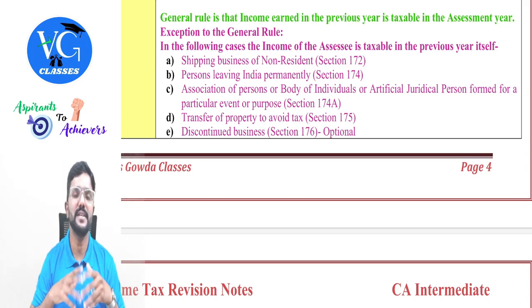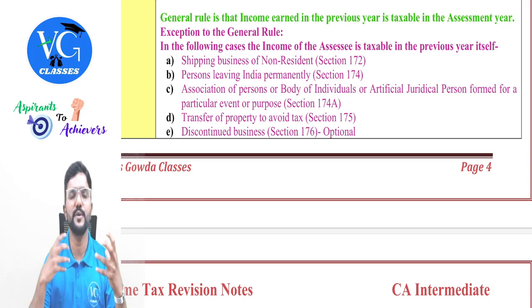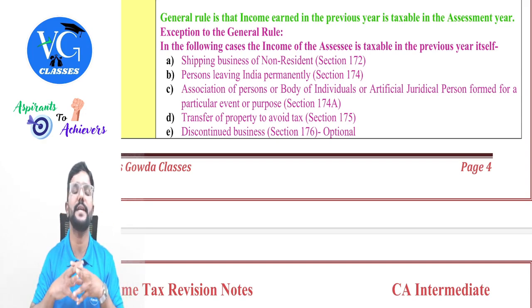Now you might ask me, how will the income tax department get to know that any person is leaving India permanently? Guys, you have something called passport, visa and all, which is under the control of the central government.